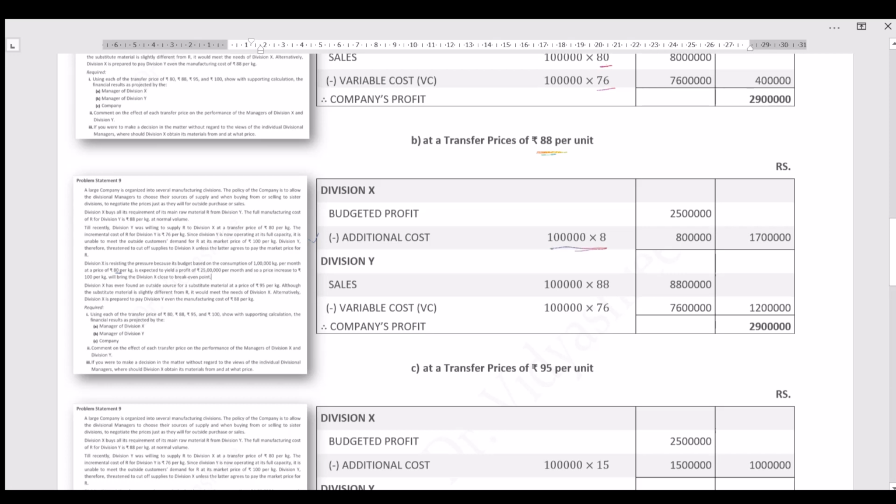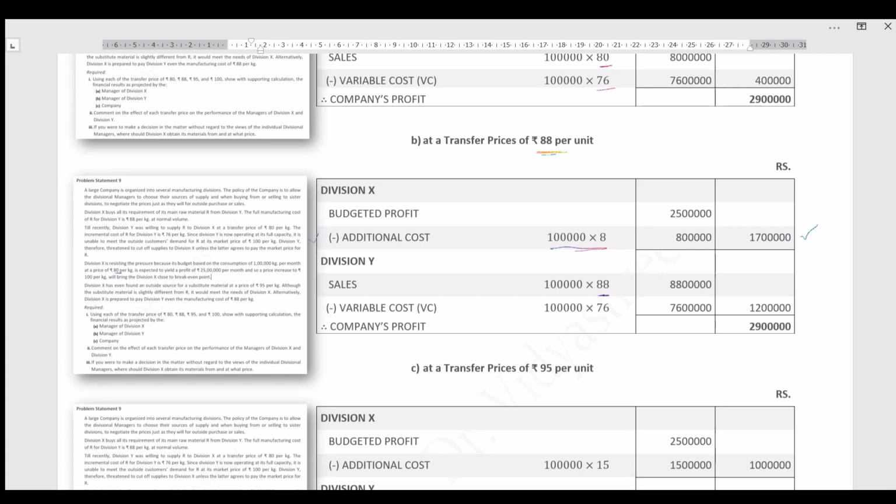So additional cost is 8 rupees increased for 1 lakh units. So 8 rupees is increased, that's why it's an additional cost from the profit. If you deduct this cost, you get the actual profit. Then for division Y, division Y is selling the goods to division X. Now if it is selling at rupees 88, the sales is this much. If you deduct the variable cost, you get the profit.